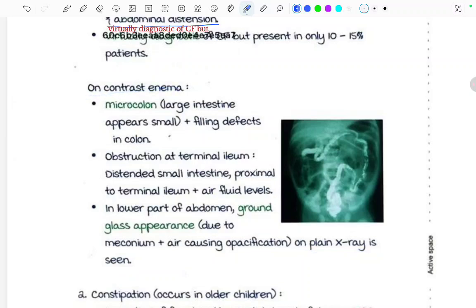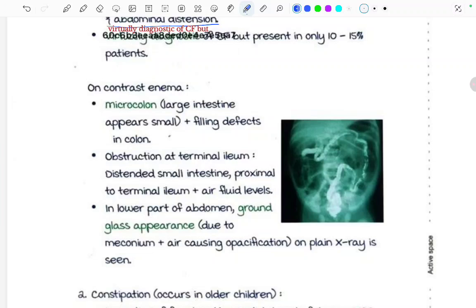First is microcolon. Why is this microcolon happening? Because of this thick meconium, it causes distal ileal obstruction. That is what we read, meconium ileus. Because very little intestinal content reaches the colon, the colon remains unused for a long period of time. This produces a microcolon, a disused microcolon only.